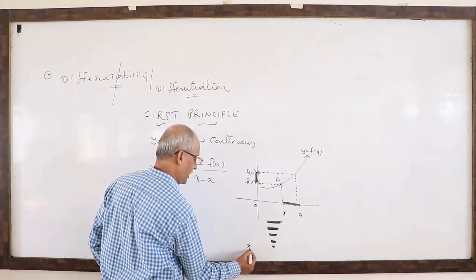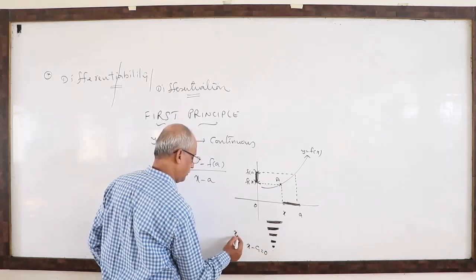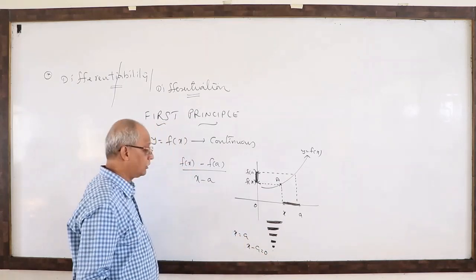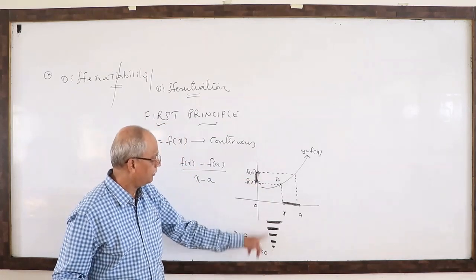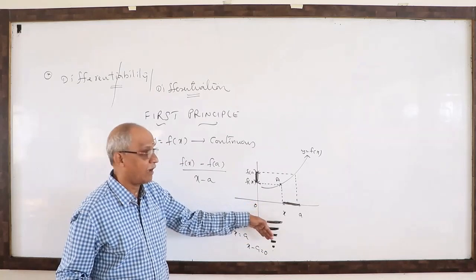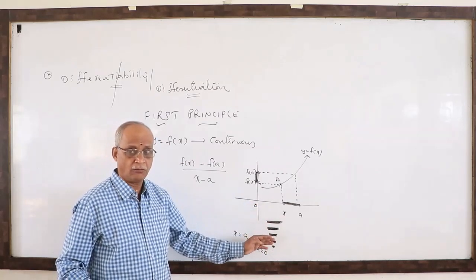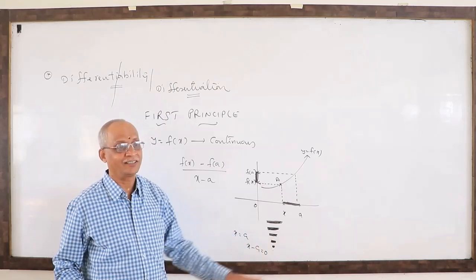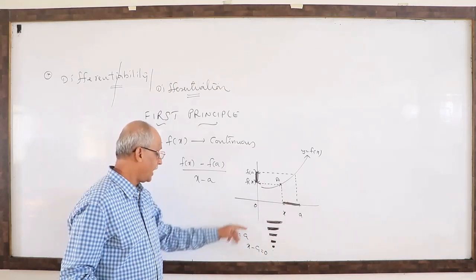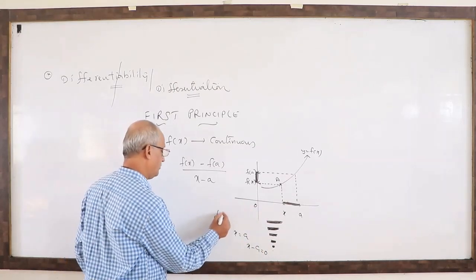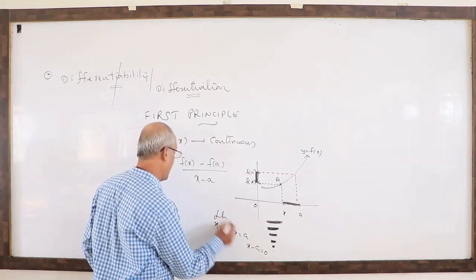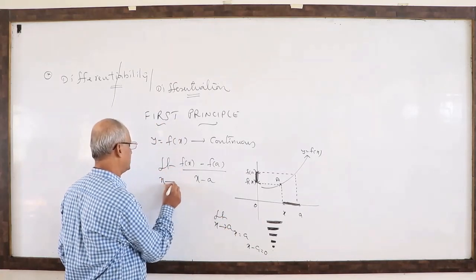When x minus a is 0, what is it implying? x equal to a. But is x coming directly to a? No, slowly traveling. That is called approaching, tending. That approaching is the so-called limiting concept. Therefore, limit x tends to a.